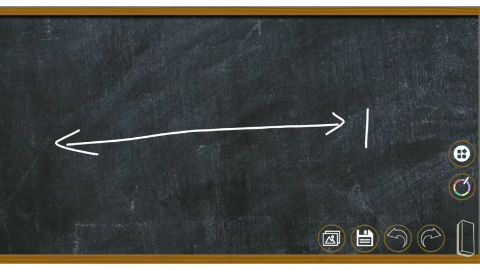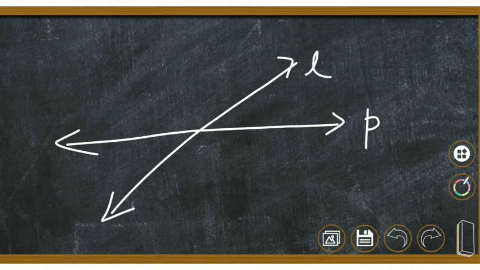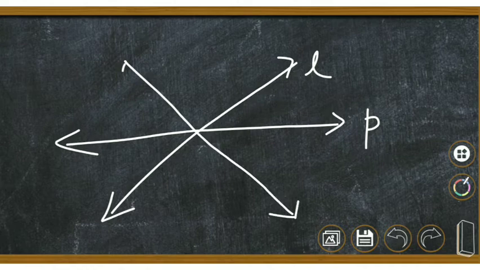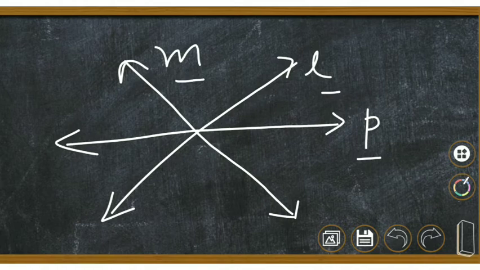Now let me draw one more figure. This is line P, this is line L, and this is line M. Now children, tell me, in this, which line is the transversal? Is it P, is it L, or is it M? Is there any transversal in this figure? What do I say? What is a transversal? A transversal is a line that intersects two or more lines at distinct points.